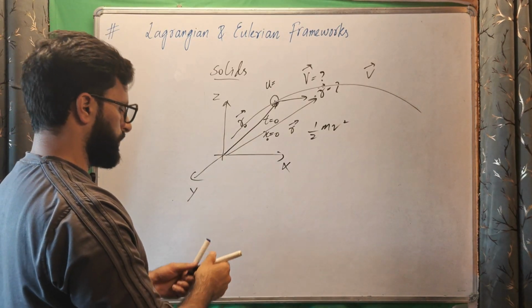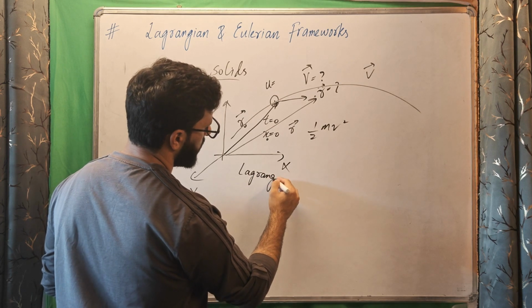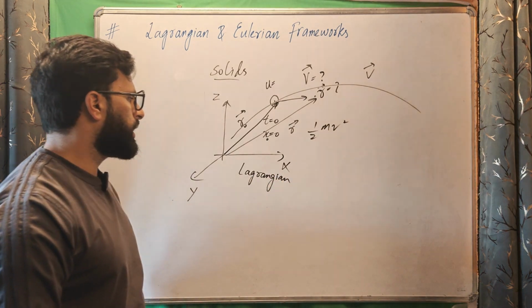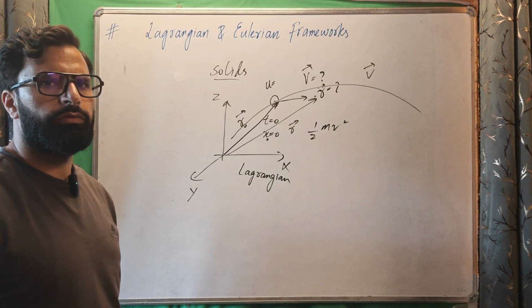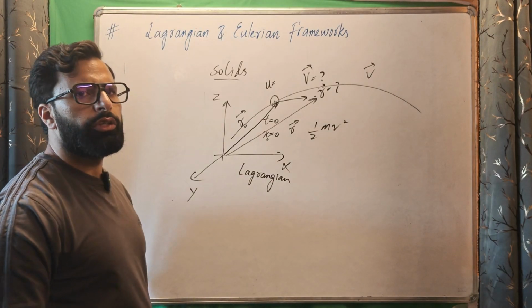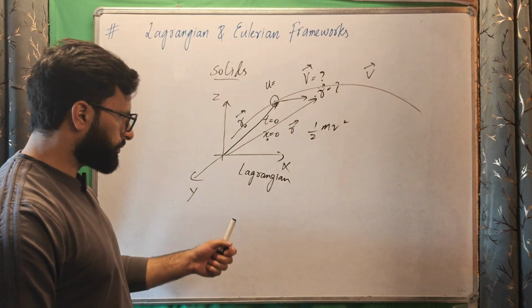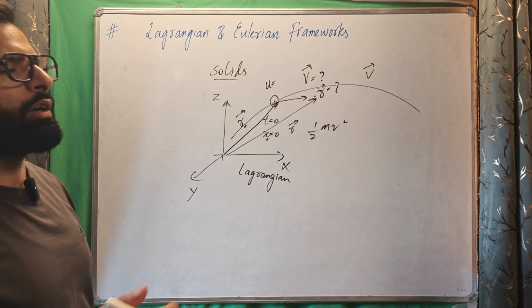So we have been studying Lagrangian mechanics since class 8th, 9th. We studied it extensively in class 11th, in Newtonian mechanics. Unknowingly, that was the Lagrangian framework that we have been using.